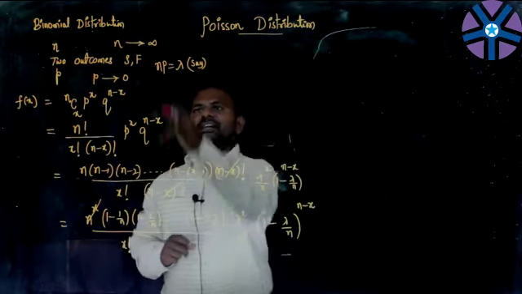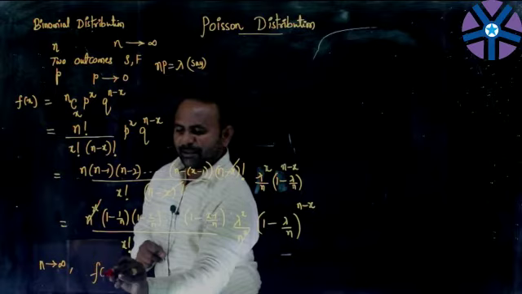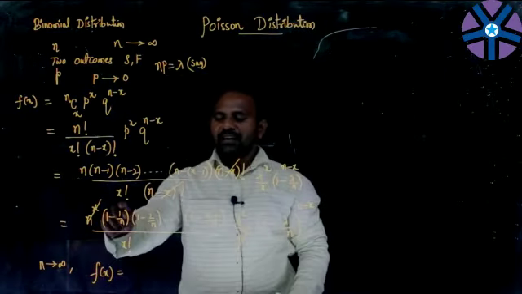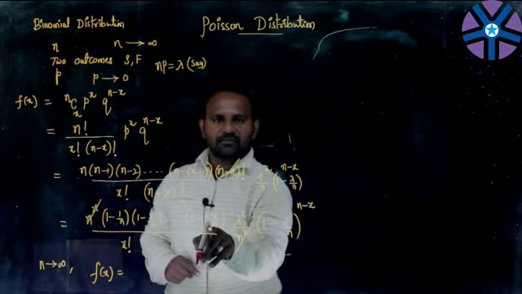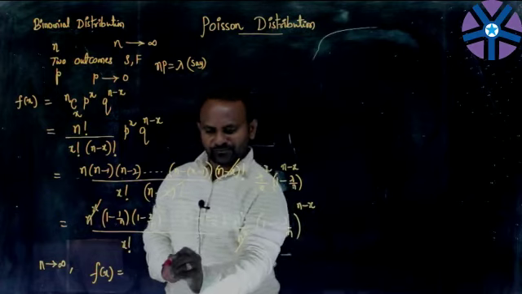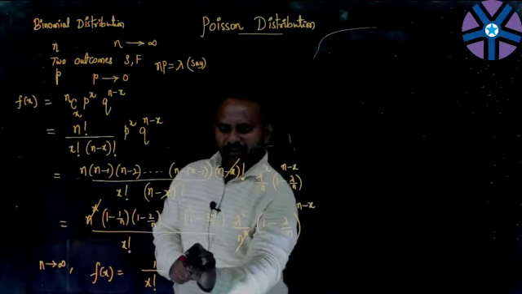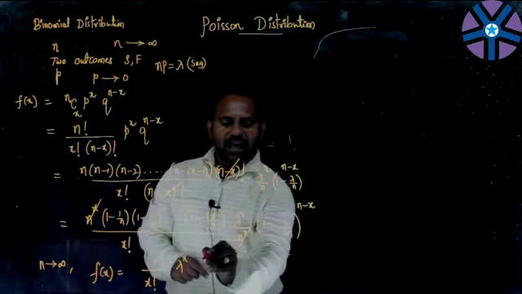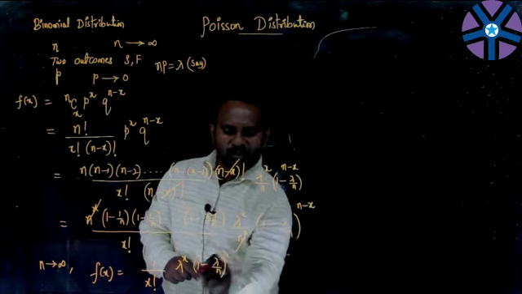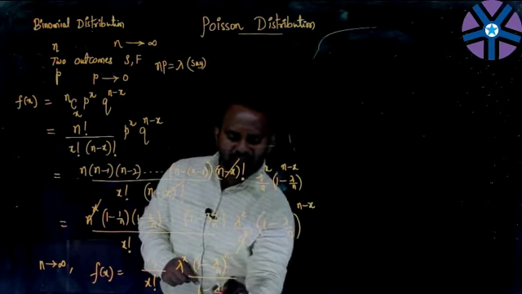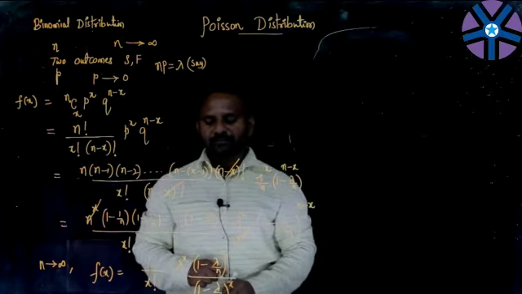As per our consideration, n is tending to infinity and p is tending to 0, so 1 minus 1 over infinity becomes 1, and this also becomes 1 and this also becomes 1, because something by infinity will approach 0. So the numerator is becoming 1 over x factorial, and here we are having lambda to the power x, and since the power is minus x, I can write (1 minus lambda by n)^x in the denominator.